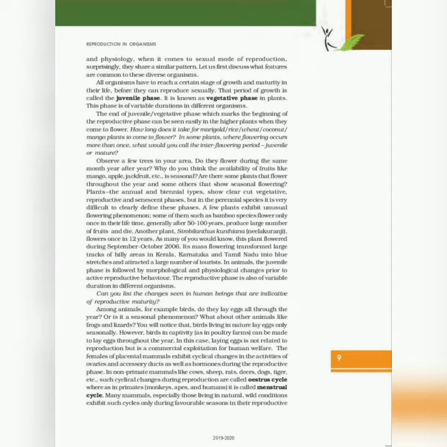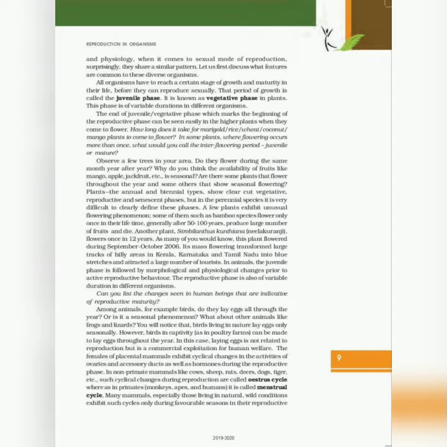The females of placental mammals exhibit cyclical changes in the activity of ovaries and accessory ducts as well as hormones during the reproductive phase. In non-primate mammals like cow, sheep, rat, deer, dog, tiger, etc., such cyclical changes during reproduction are called oestrus cycles, whereas in primates, monkeys, apes and humans, it is called menstrual cycle.